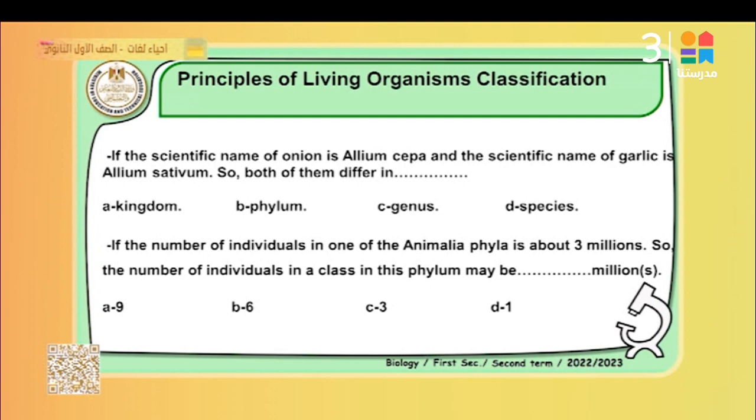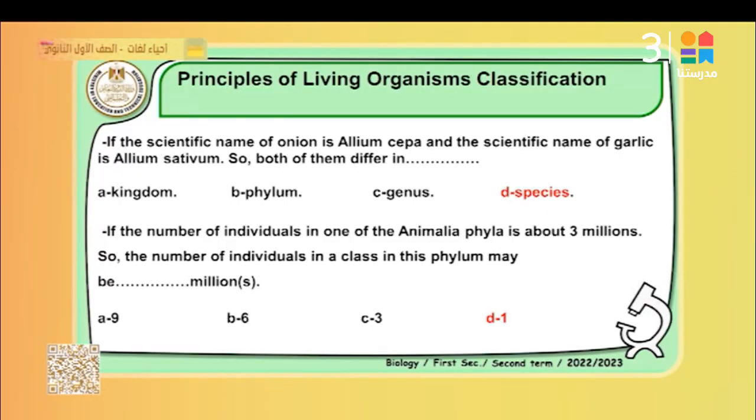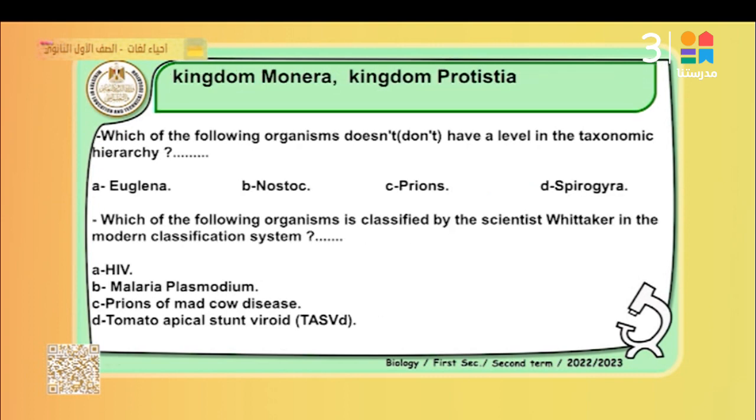If the number of individuals in one of the Animalia phyla is about 3 million, what is the number of individuals in the class of this phylum? When you go descending, the number of individuals decreases. The hierarchy of divisions is called kingdom, phylum, class, order, family, genus, and finally species. That's right. So the best answers are question number 1, D, species, and question number 2, D, it is 1.